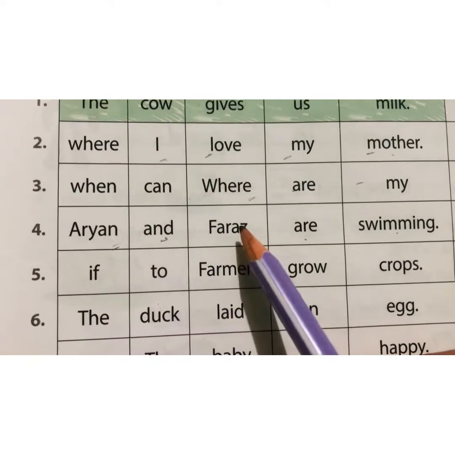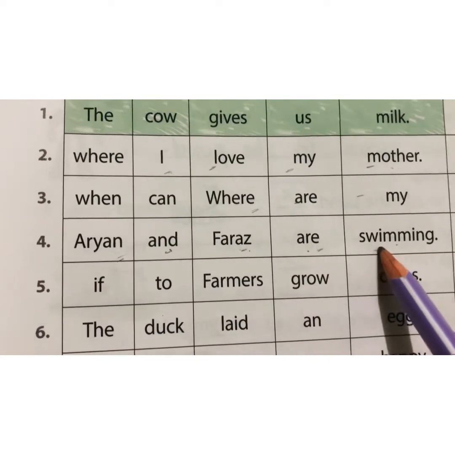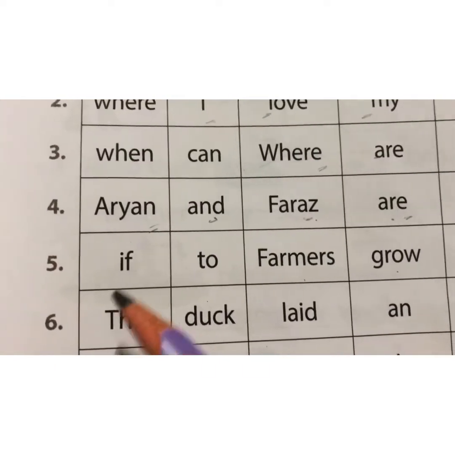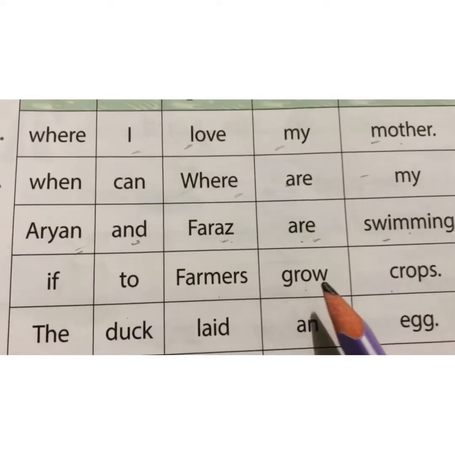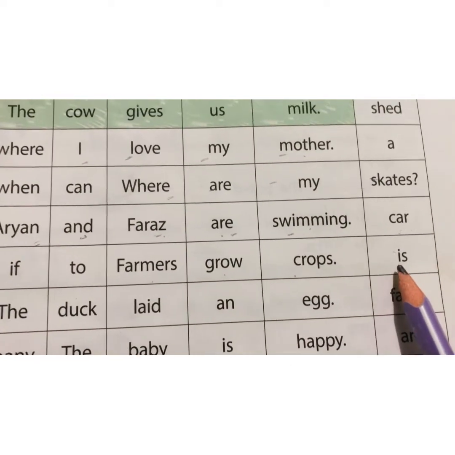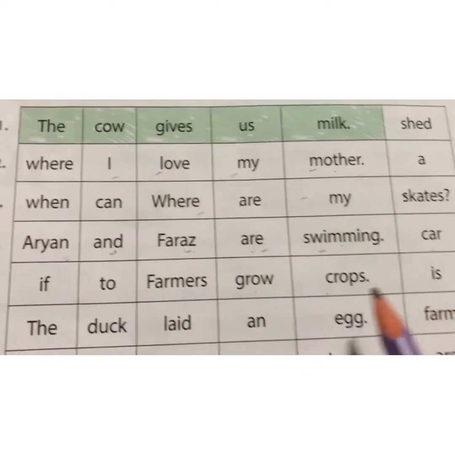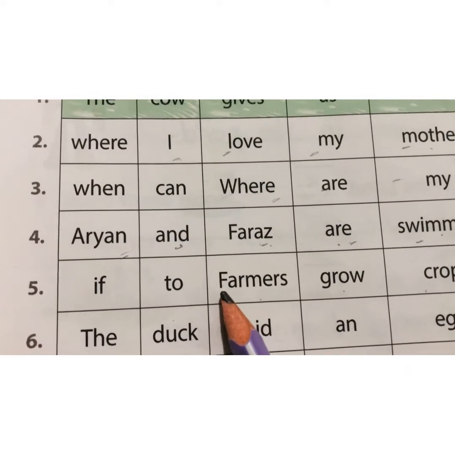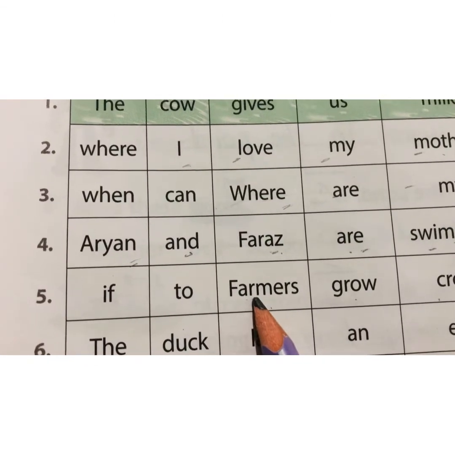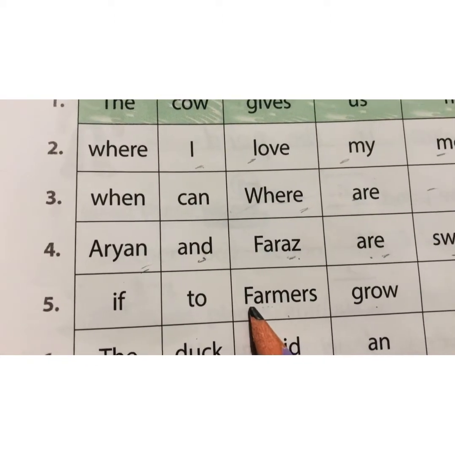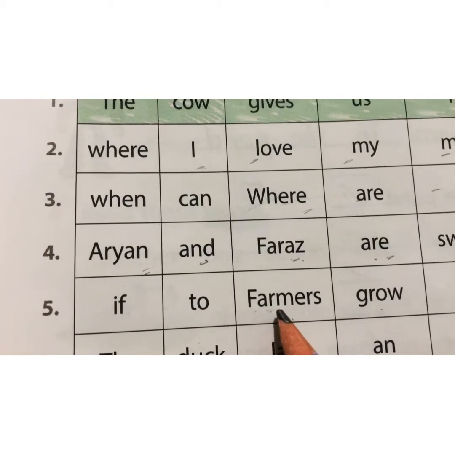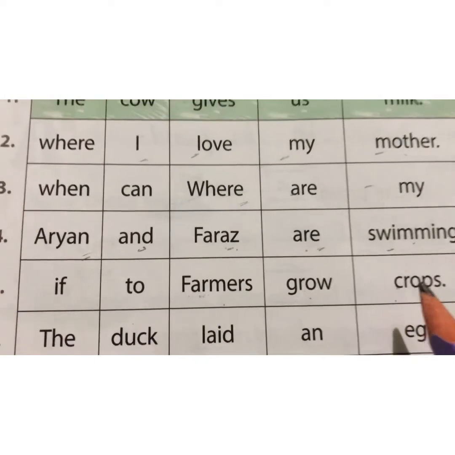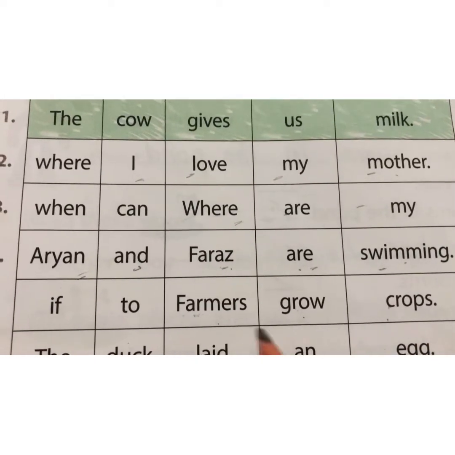Aryan and Faraz are swimming is the correct sentence. Fifth, if two farmers grow crops is. So what will be the correct sentence? As you all know, a sentence always begins with a capital letter. In this word, there is a capital letter, so this word is a correct one. Farmers grow crops. Yes, this will be a correct sentence.